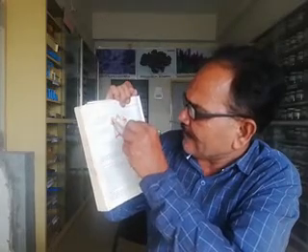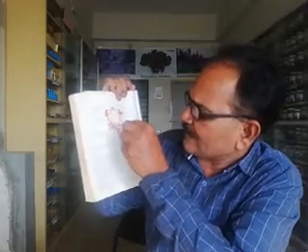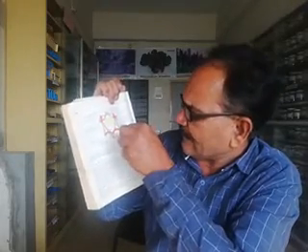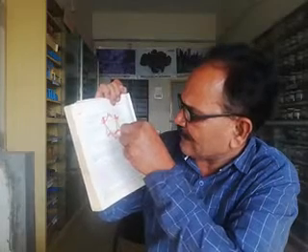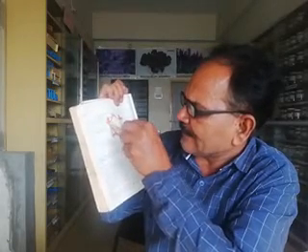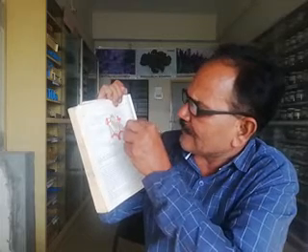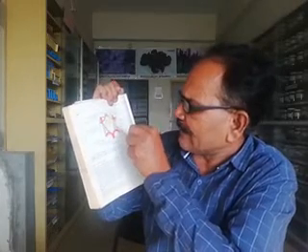Then from the internal carotid artery, the artery that communicates with the posterior cerebral artery is called the posterior communicating artery. This one is the posterior communicating artery, and this one is the anterior cerebral artery. Okay, now this is upper right sided, this is upper left sided.